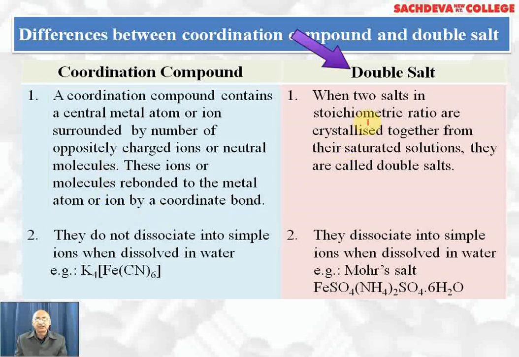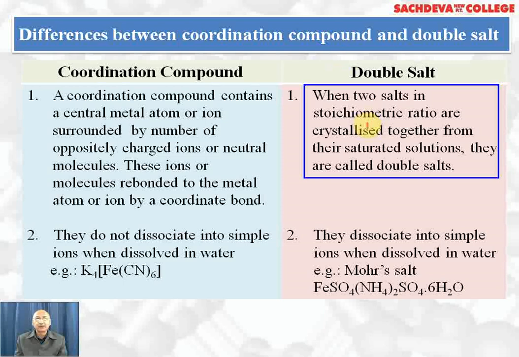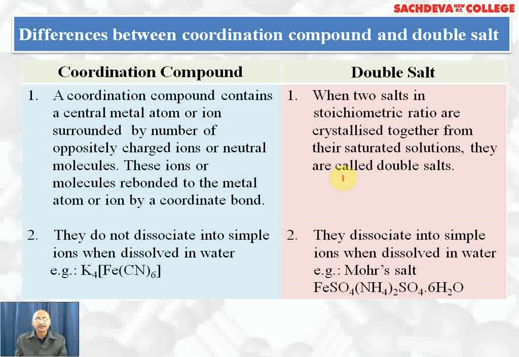In double salt, when two salts in their molar ratio or stoichiometric ratio are crystallized out together from their saturated solution, they are called double salt. For example, potash alum is a double salt. Mohr salt is a double salt.